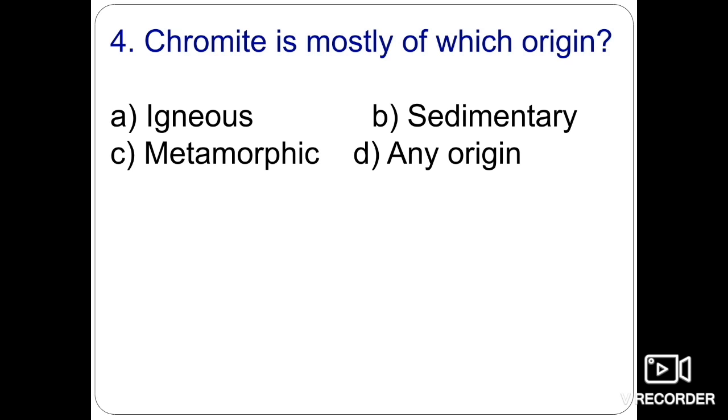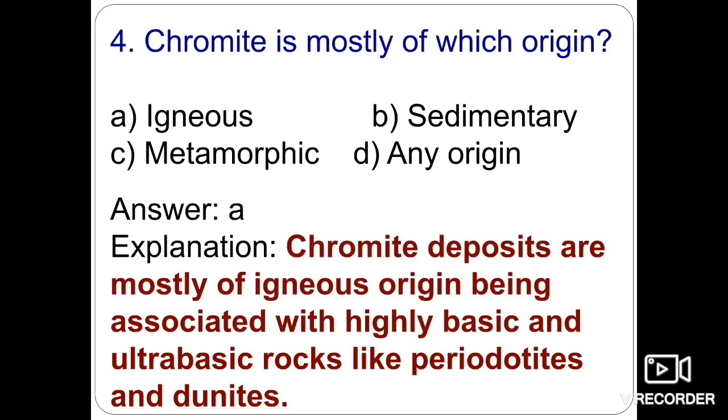So the question being chromite is mostly of which origin? So that is of igneous origin. Okay, so chromite deposits are mostly of igneous origin, being associated with highly basic and ultrabasic rocks like peridotites and dunites, as we have discussed. So option A is the right answer.